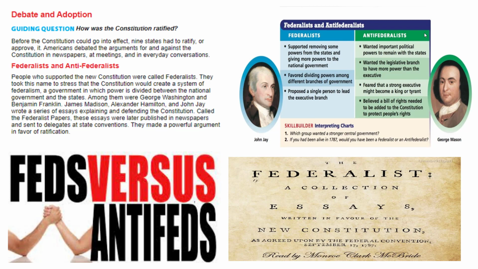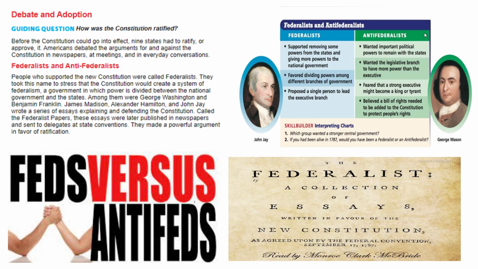Federalist and Anti-Federalist. People who supported the new Constitution were called Federalists. They took this name to stress that the Constitution would create a system of federalism, a government in which power is divided between the national government and the states. Among them were George Washington and Benjamin Franklin.